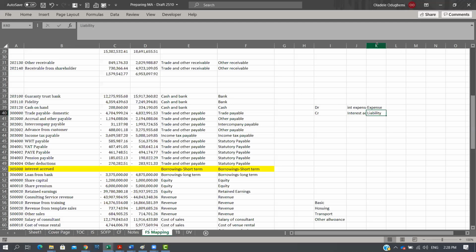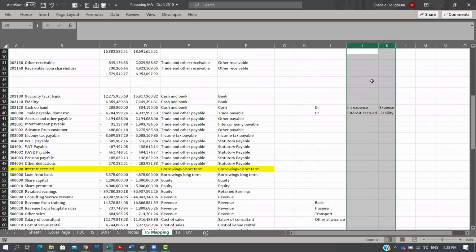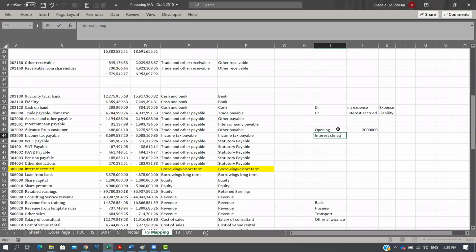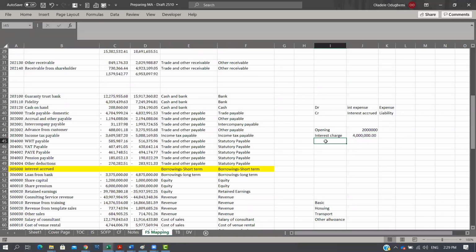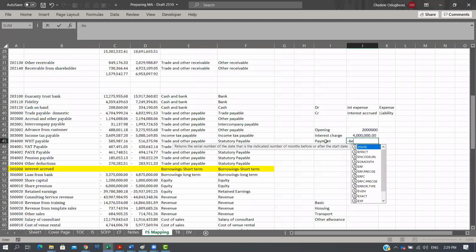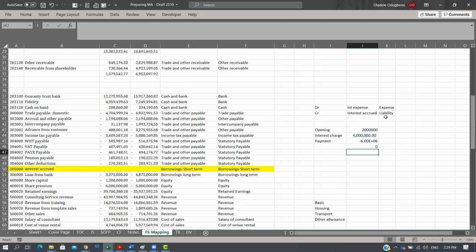The implication is that we will need to create what we know as a movement schedule, meaning we ask ourselves: opening, and what do we close with for interest expense? For the sake of example, we close with 2 million. Then the interest expense charge: how much was charged to the P&L? By default, whatever we see in the P&L should agree with this figure. For the sake of example, it is 6 million. Then we have payment, which will reduce this. If we've paid everything, it means we would have paid 6 million, so that at the end, we have 0.